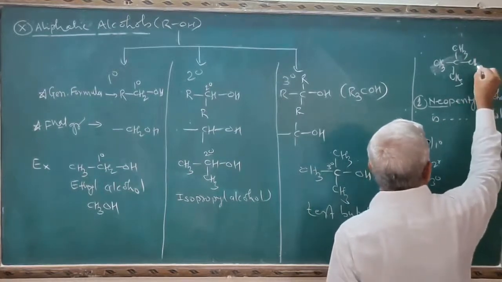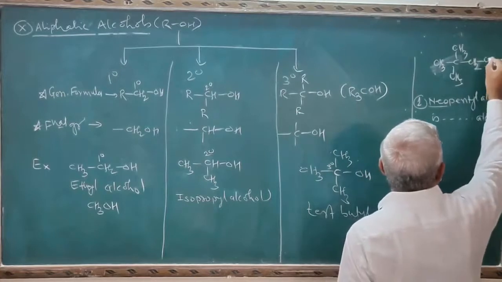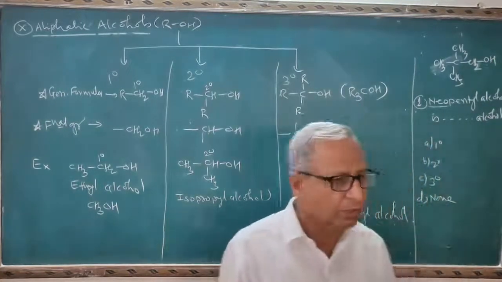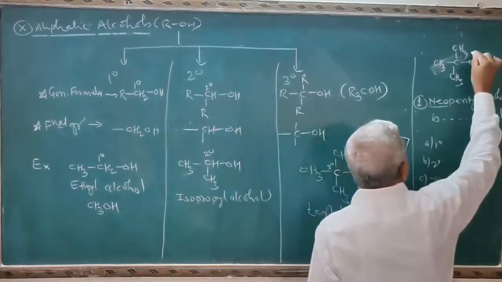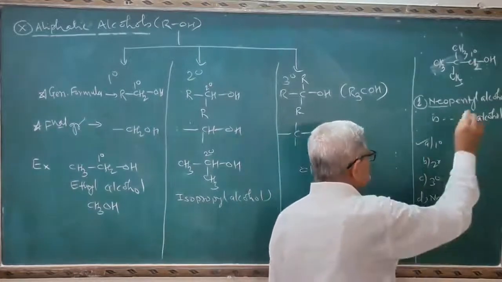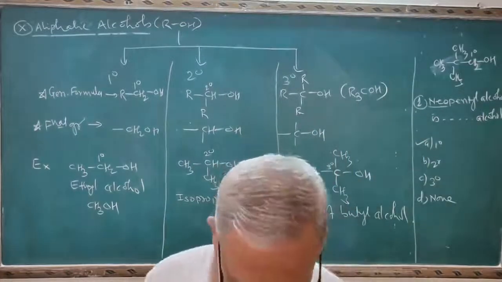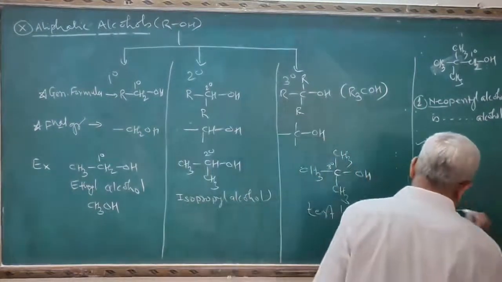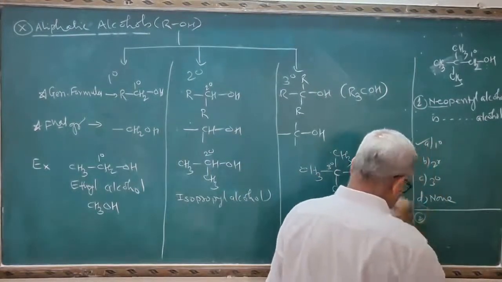Replace one hydrogen atom by OH. This is a monohydric alcohol. It is an aliphatic alcohol. And find the type of this carbon atom. It is primary. Therefore, this is the correct answer here, primary alcohol. Then the second example I will write here, the second question.